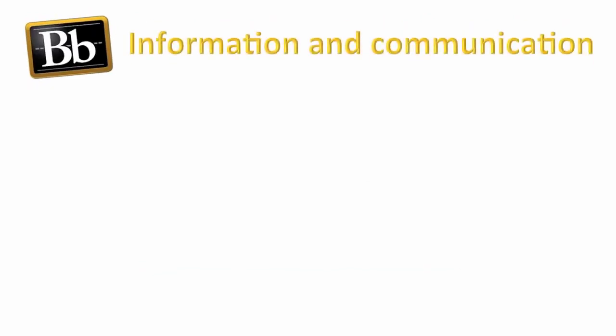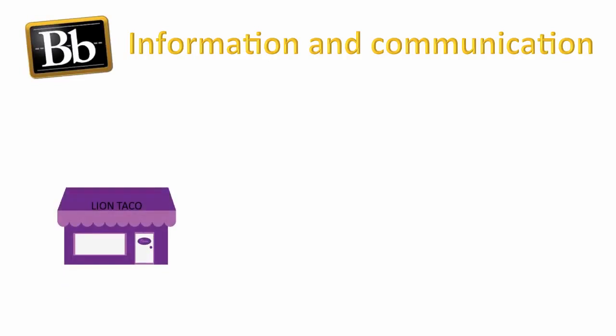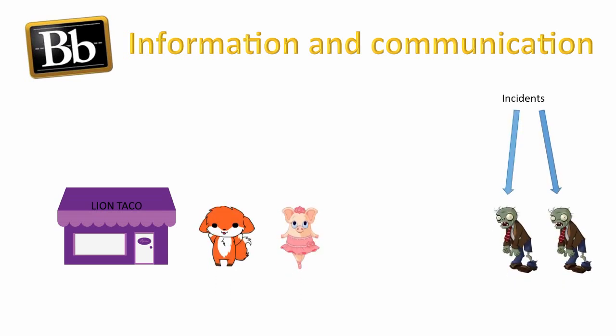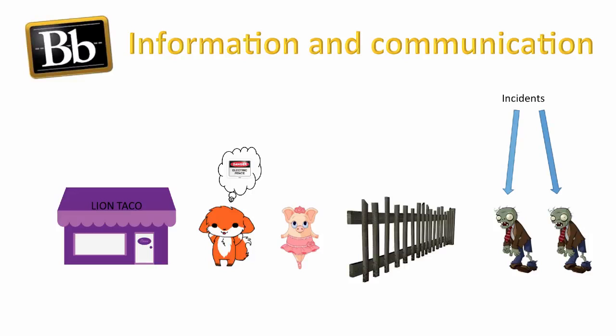Then the fourth component of internal control is information and communication. It is open flow of information within an organization, especially when incidents occurred, such as a zombie attack. Employees know there are measures in place to protect them and aware they need to communicate with their managers.